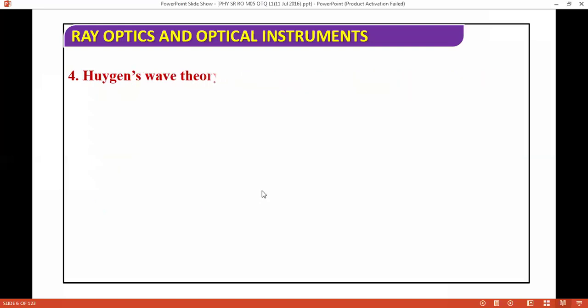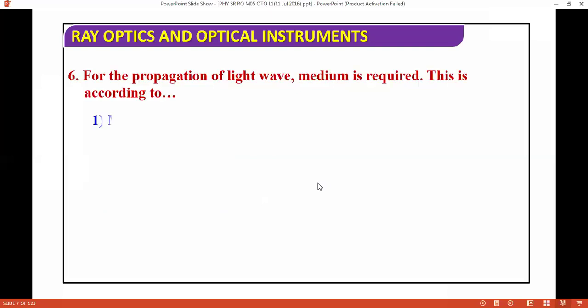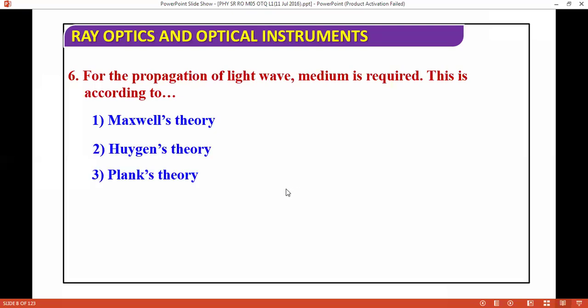Next question: Huygens wave theory could not explain reflection of light, refraction of light, interference of light, or double refraction. So Huygens wave theory could not explain double refraction. We'll go through double refraction. We are moving to the next question. For the propagation of light wave, a medium is required. This is according to Maxwell theory, Huygens theory, Planck theory, or Newton's theory. The correct answer is Huygens theory. For the propagation of light wave, a medium is required, according to Huygens theory.